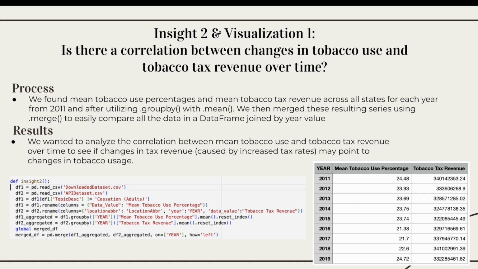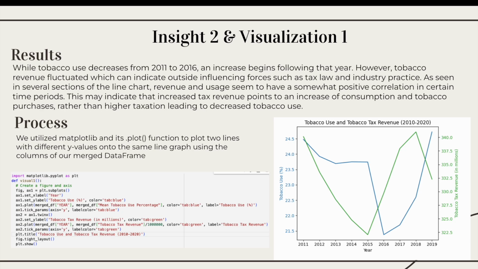So we wanted to analyze the correlation between the use and the tax revenue over time to see if the changes might point to changes in tobacco use. While tobacco use decreased from 2011 to 2016, an increase begins following that year. However, revenue fluctuated, which can indicate outside influencing forces such as tax law and industry practice. As seen in several sections of the chart, revenue and usage seem to have a somewhat positive correlation in certain time periods. This might indicate that increased tax revenue points to an increased consumption in tobacco purchases, rather than higher taxation leading to decreased tobacco use.